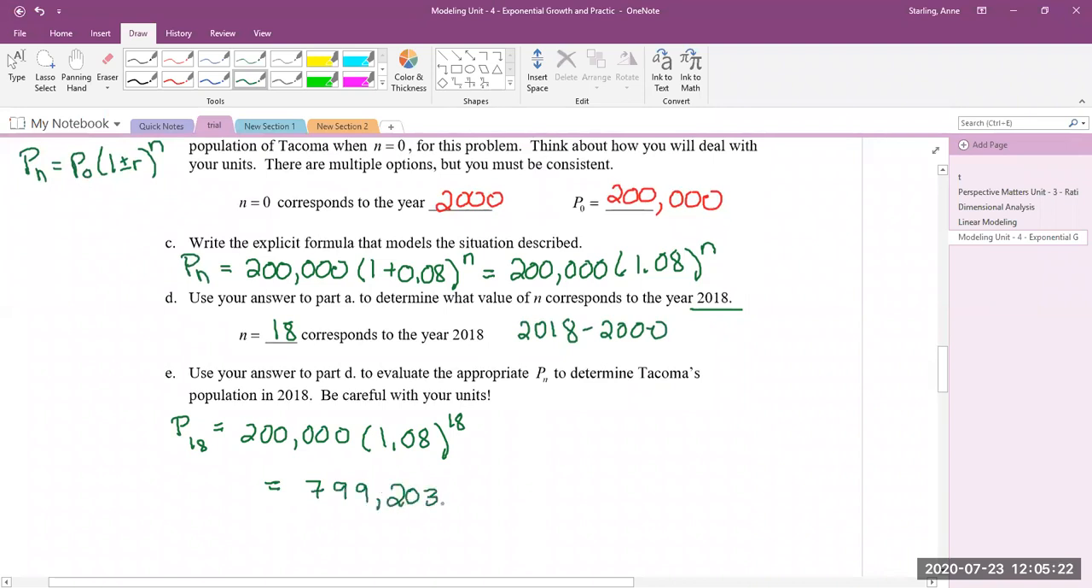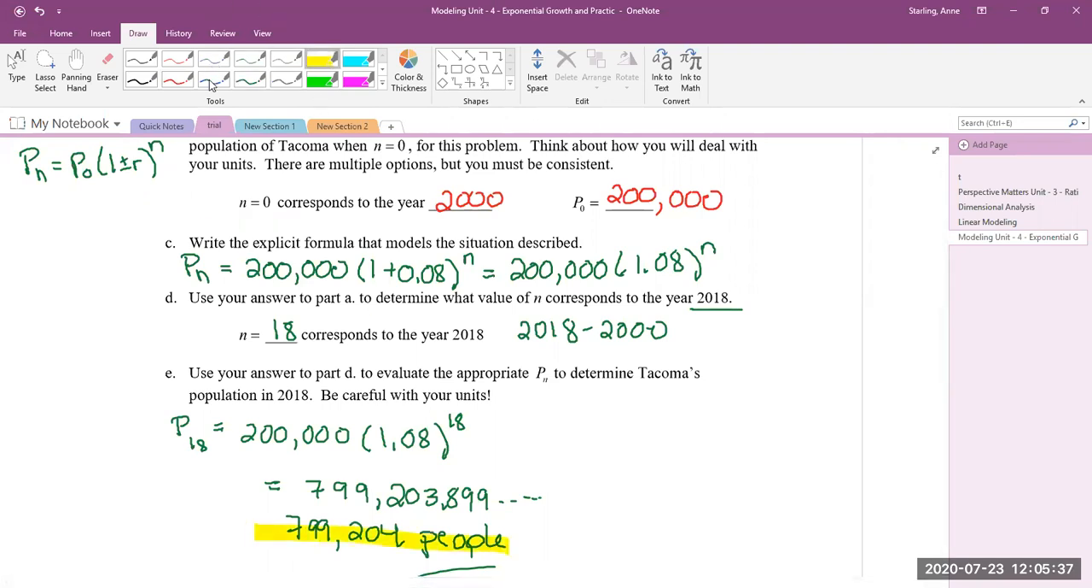And then if you've done it correctly, it's 799,203.899. But this is asking for our actual population, so I'd go for 799,204 people. And again, always make sure your answers make sense. If they're asking for people, don't tell me 0.899.